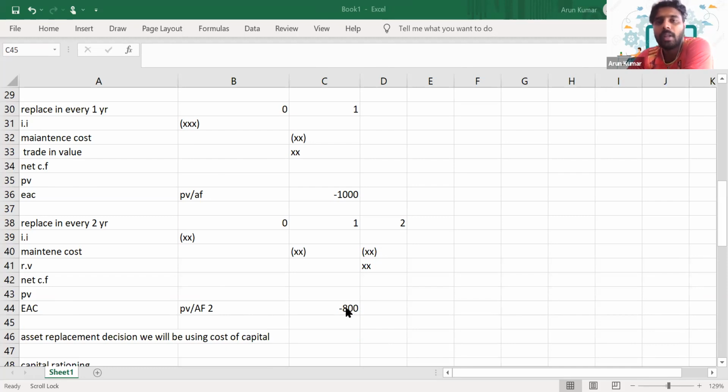Are you getting it? So the next important factor is what discounting factor we should use to calculate the present value of these cash flows. The asset replacement decision will use the cost of capital. Okay, so just note down that fact. We will be using the cost of capital of the company to calculate the present value of the cash flows in the asset replacement decision. Are you getting it? Okay, so these are the main factors we have to note with respect to the calculation of equal annual cost.